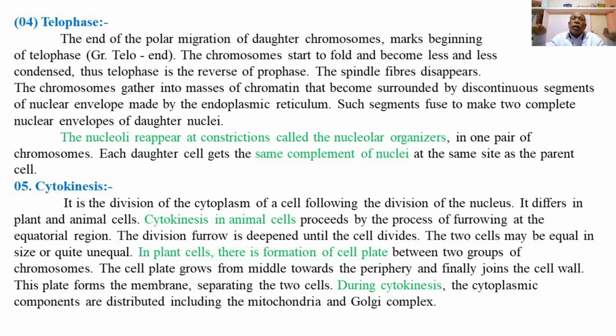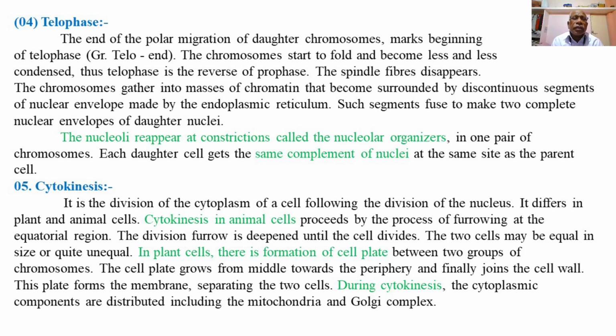Along the equator region, the division furrow forms from the plasma membrane and deepens inward, until it meets and divides the cell into two daughter cells.